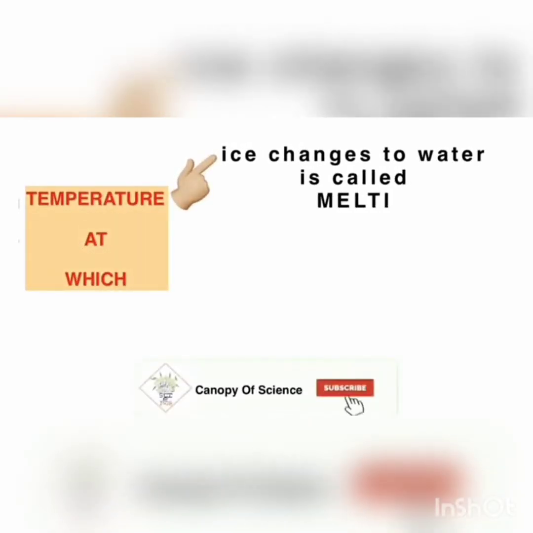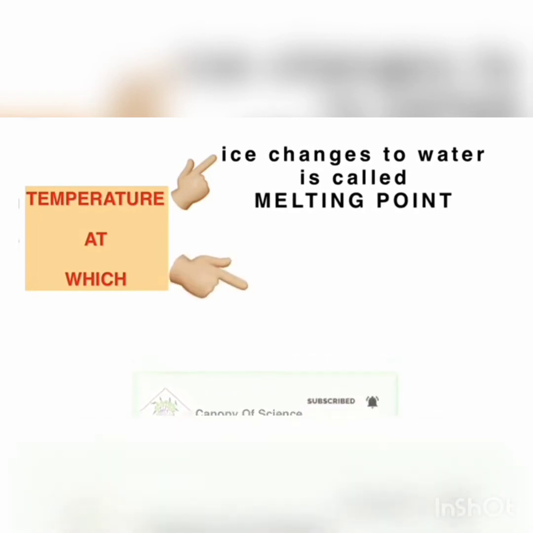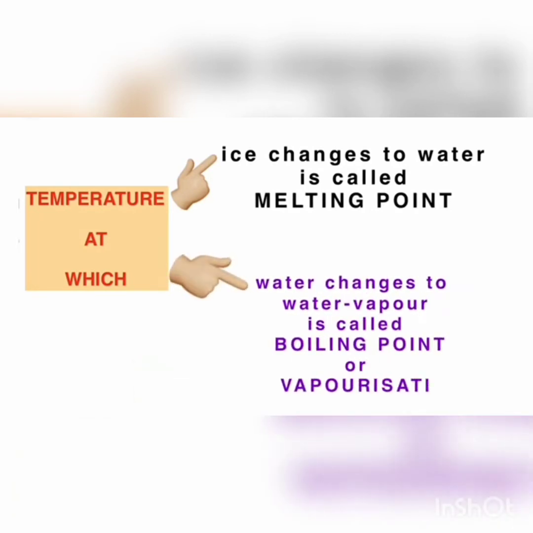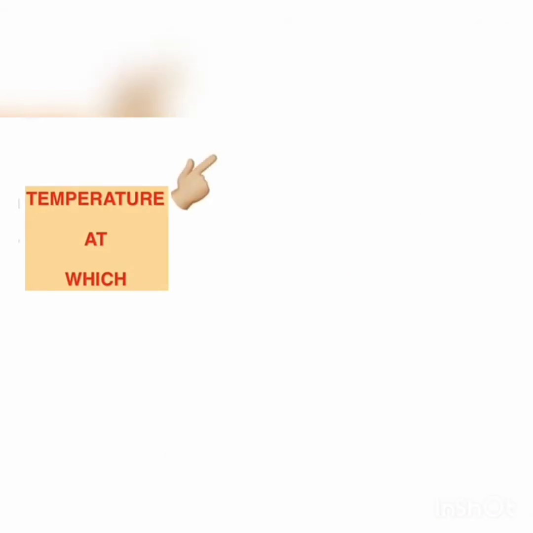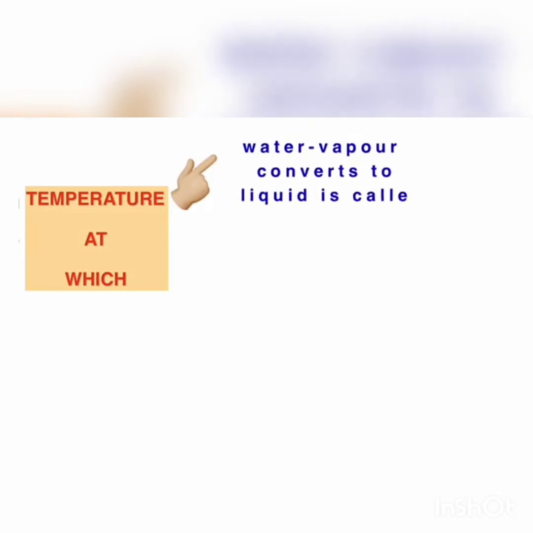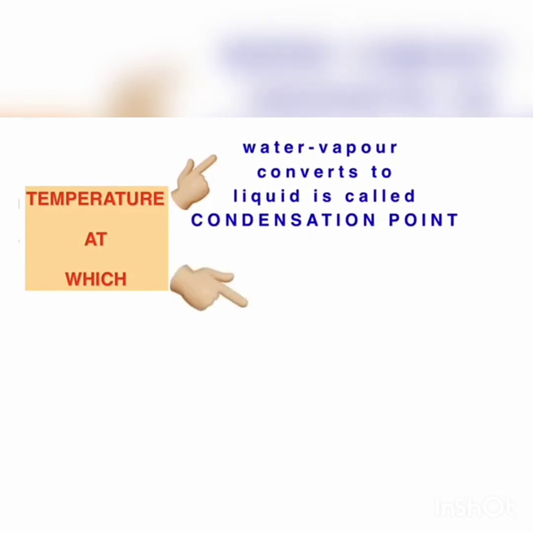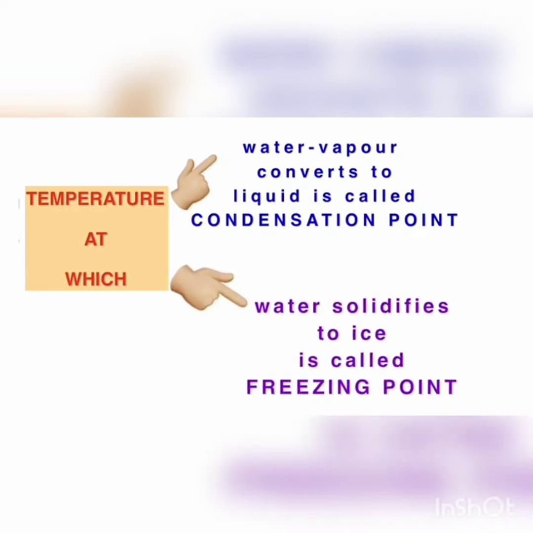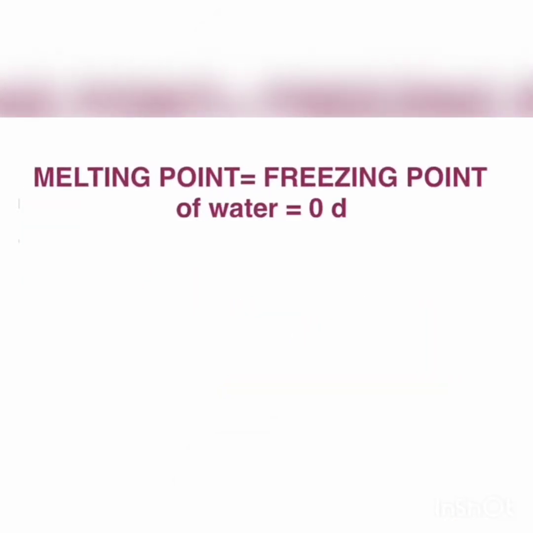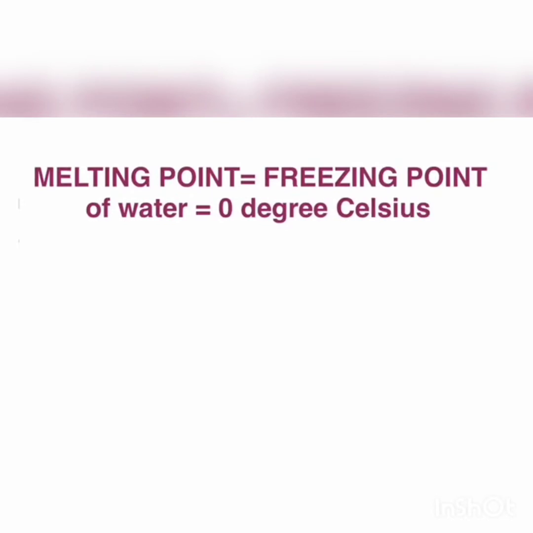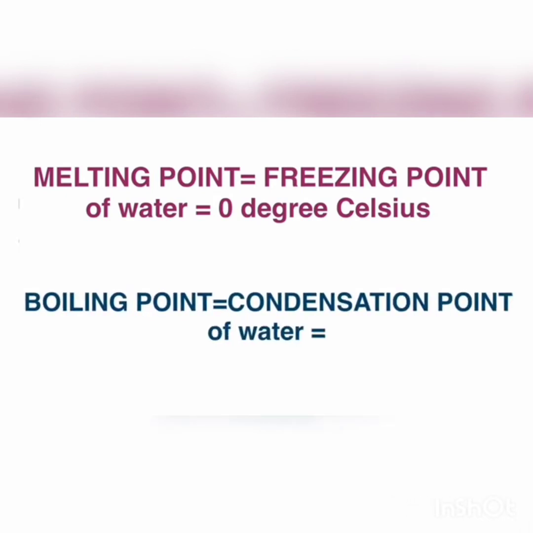Temperature at which ice changes to water is called melting point. Temperature at which water changes to water vapor is called boiling point or vaporization point. Temperature at which the water vapor converts to liquid is called condensation point. Temperature at which the water solidifies to ice is called freezing point. Melting point is equal to freezing point of water, that is 0 degrees Celsius. Boiling point is equal to condensation point of water, that is 100 degrees Celsius.